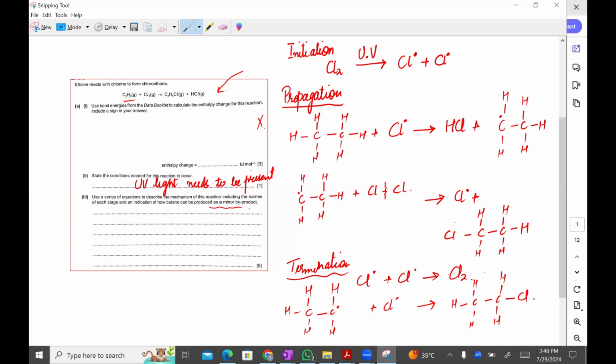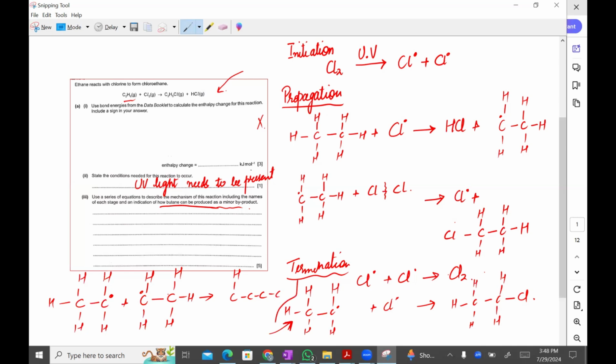And in the last part, they have asked how butane can be formed as a minor byproduct. When these two radicals combine, we know they are going to form butane.